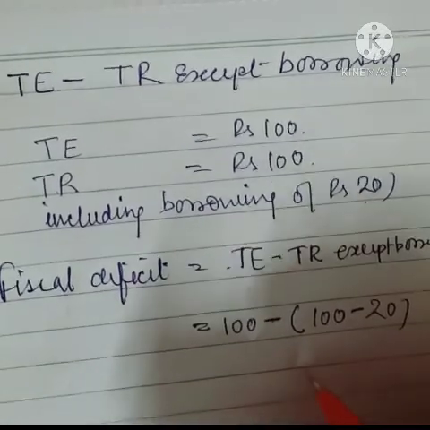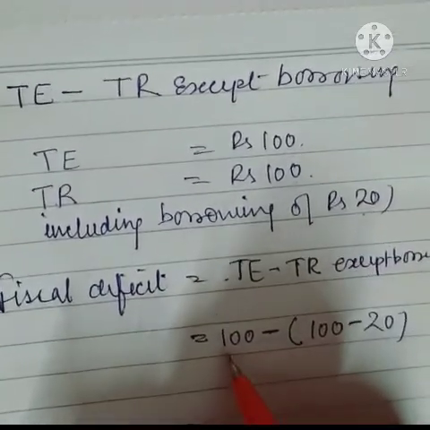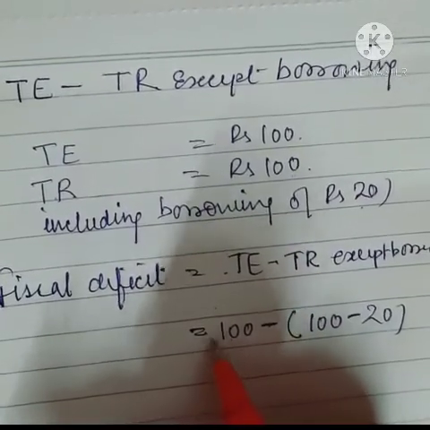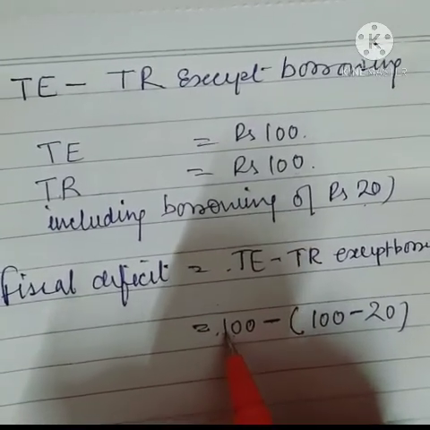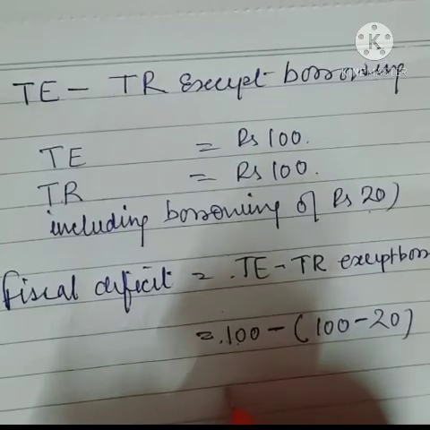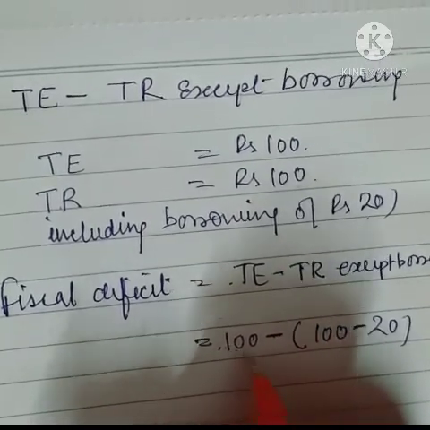अब अगर हम इसको सिंप्लीफाई करने की कोशिश करें तो what we presume that before 100 there is no sign. So if there is no sign, then it is understood that there is a sign of plus over here, right?